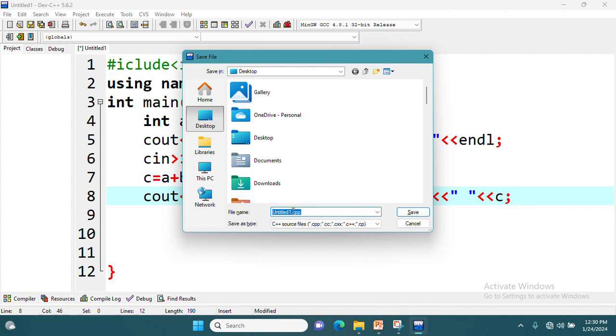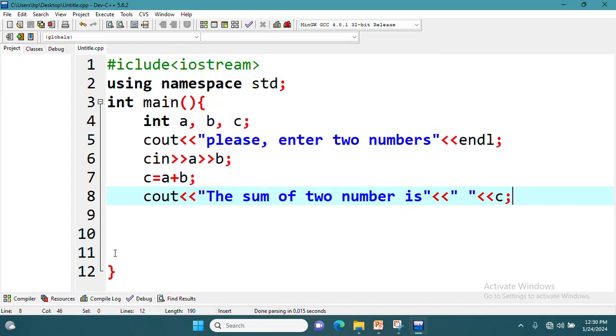We have to save it with the file extension of C++. Look, the file name dot cpp, save. Now, okay.